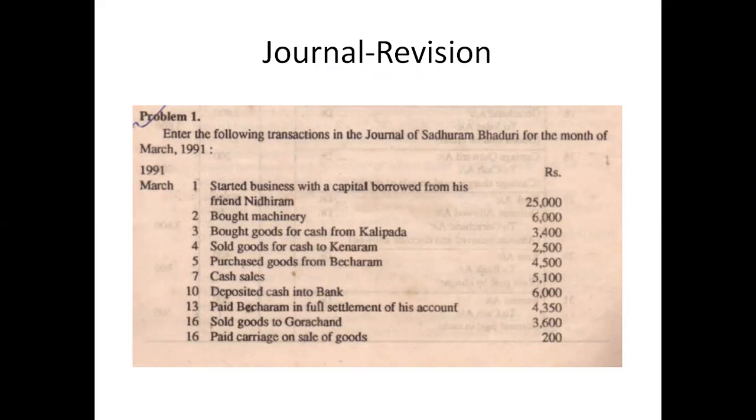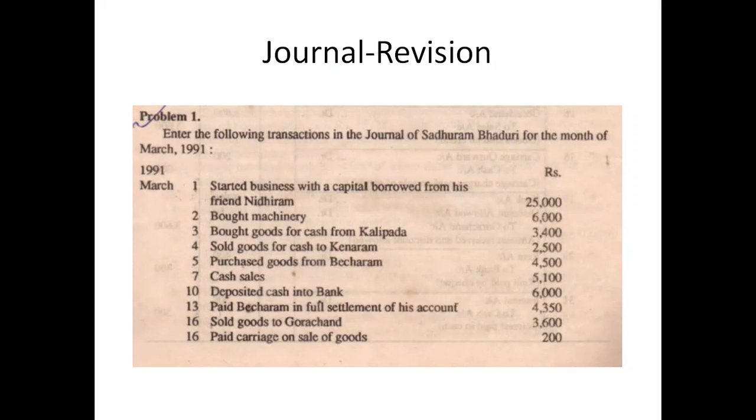Now, he started a business with capital borrowed from his friend Nidhiram, 25,000. On March 2, he bought a machinery, 6,000. On 3, he bought goods for cash from Kalipada, 3,400. On March 4, he sold goods for cash to Kenaram, 2,500. Purchased goods from Macharam, 4,500.